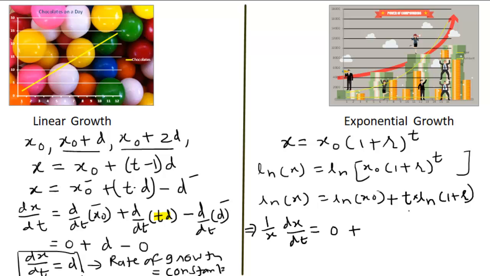Here apply the product rule of differentiation. Here 1 plus r is a constant quantity. We are taking its natural logarithm, it is also a constant quantity. So its differentiation will be the constant quantity ln(1 plus r) into dt by dt, which is nothing but 1.